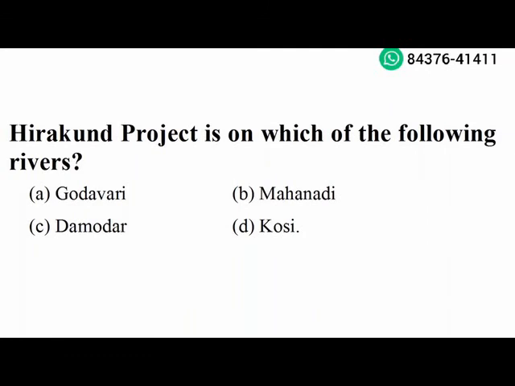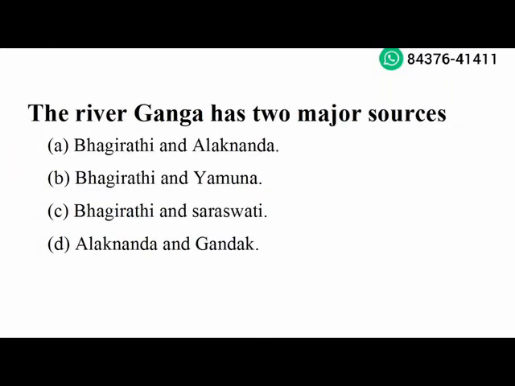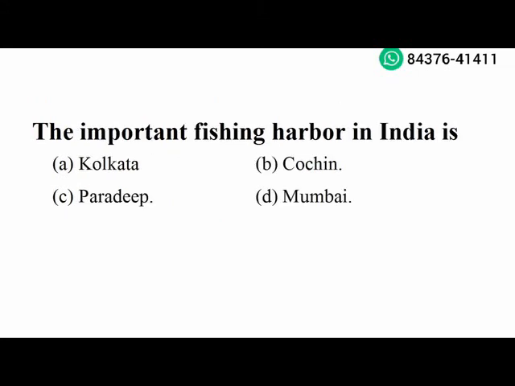Hirakud project is on which of the following rivers? Mahanadi. Option B is the right answer. Next question. The river Ganga has two major sources, Bhagirathi and Alaknanda. Option A is the right answer. Next question. The important fishing harbor in India is Paradip. Option C is the right answer.